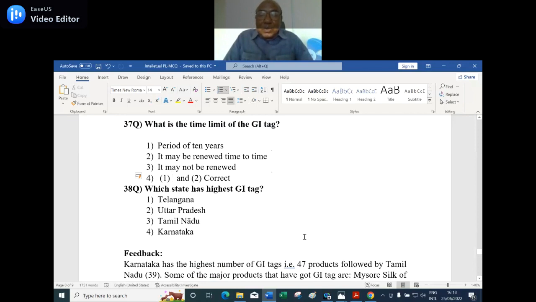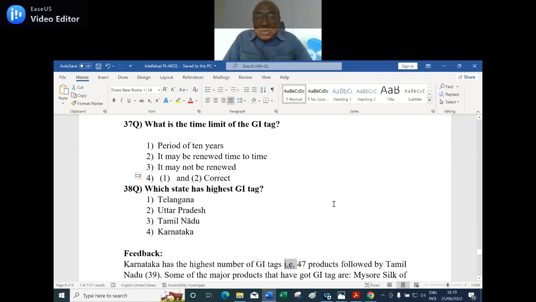Do you know what is meant by i.e.? Can anybody tell me? i.e. is a Latin term, id est. Id est means the English equivalent is "that is". So that is 47 products, followed by Tamil Nadu with 39 products.